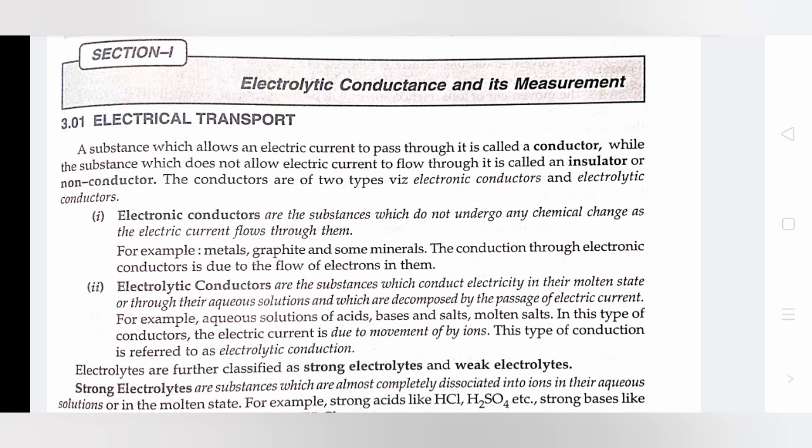Electrolytic conductors are those conductors which conduct electricity in their molten state or through their aqueous solution and which are decomposed by the passage of electric current. For example, aqueous solution of acid, base, and salt, molten salts. In this type of conductors, the electric current is due to the movement of ions. This type of conduction is referred to as electrolytic conduction.